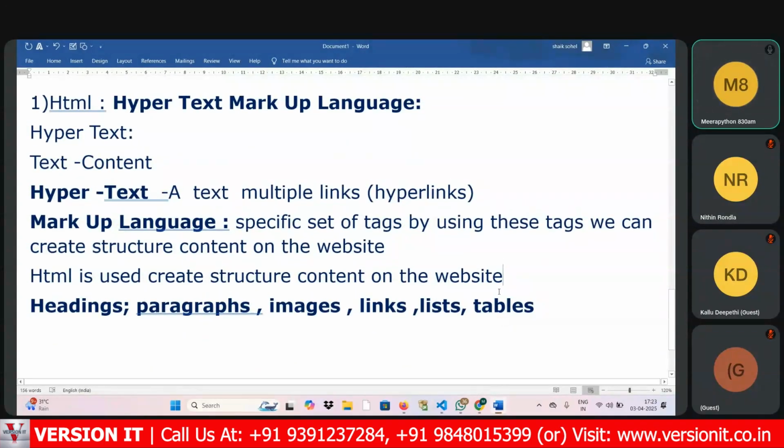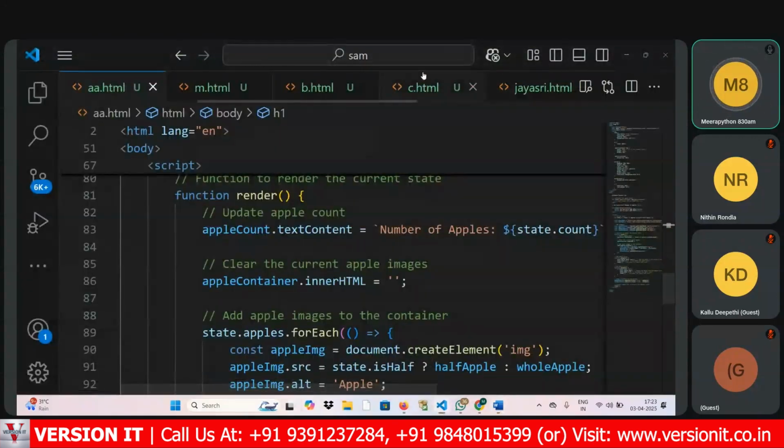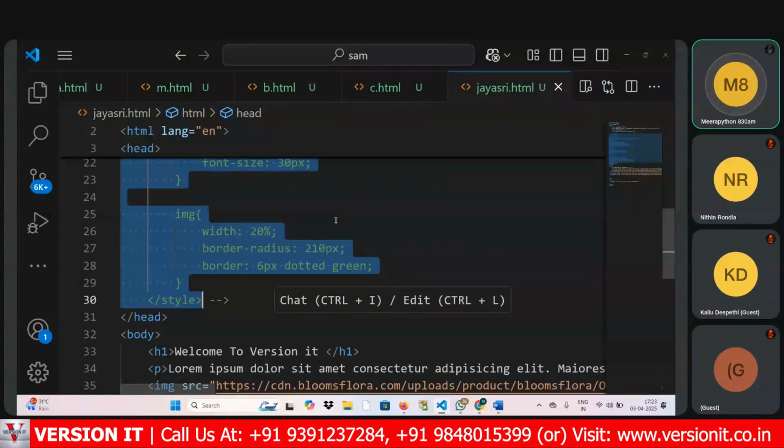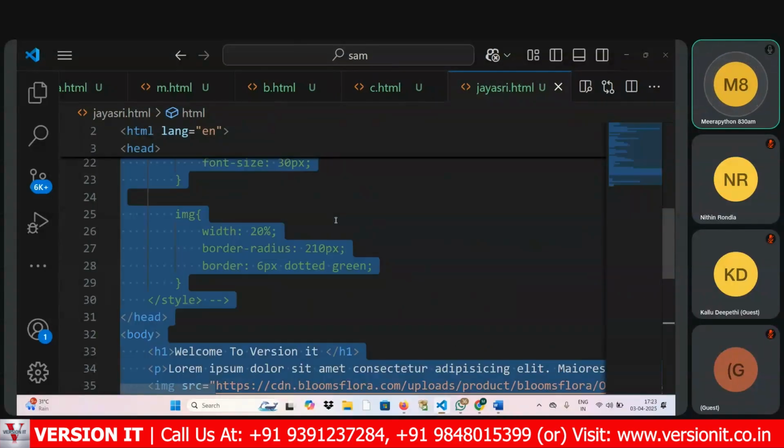Now I will show you in a practical way how to create content on the website in real time. I will explain that from tomorrow onwards, so everyone get ready with your laptops.